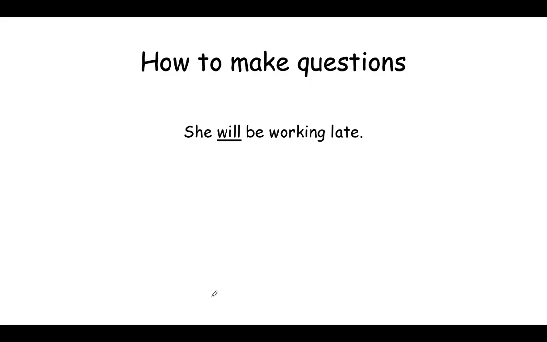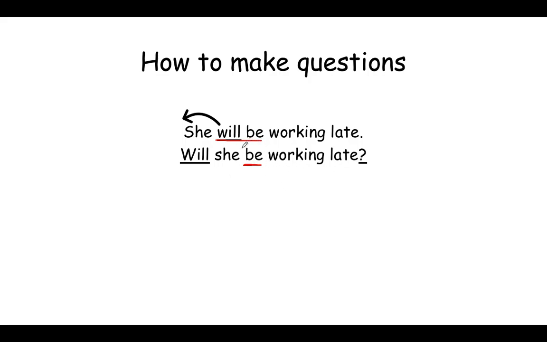So next we're going to talk about how to make questions. So we have the sentence, she will be working late. Now I know that I told you to always keep will and be together, but when you're making a question, all you need to do is put will at the beginning of the sentence. Will she be working late? Now, the important thing to remember is when you do make the question, make sure that you keep be in the sentence. You keep the word be right where it's at. Will she be working late?